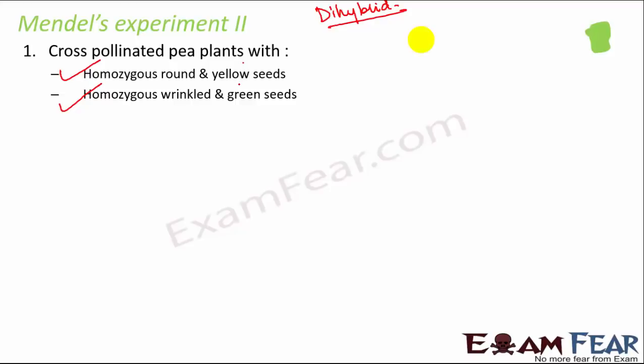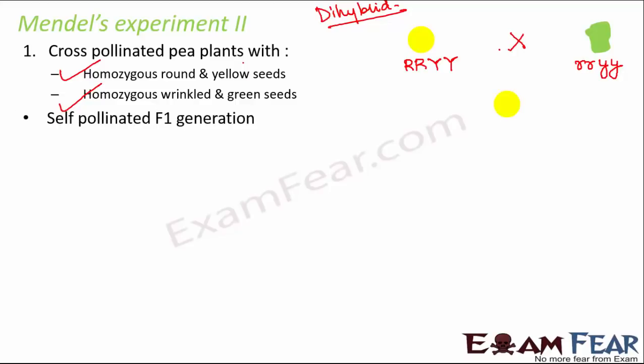So this was round and yellow seeds, that is capital R, capital R, capital Y, capital Y, and this was wrinkled and green seeds. Now when they were cross-pollinated, it was found that in the F1 generation, all the seeds were yellow in color and round in shape. So they were basically capital R small r, capital Y small y. Here again the dominant traits, the round shape and the yellow color, would dominate, and therefore the seed was round and yellow in color. So this was the F1 generation.